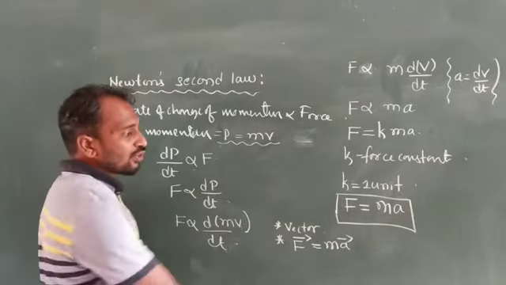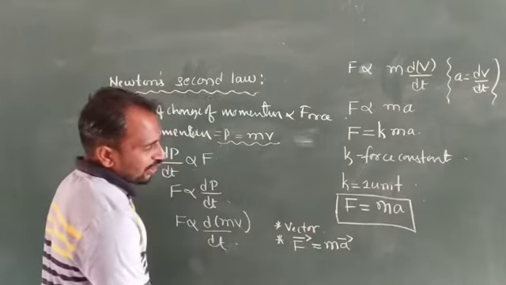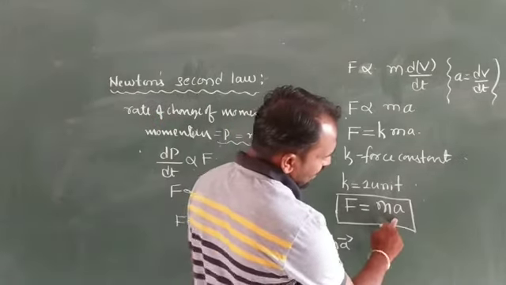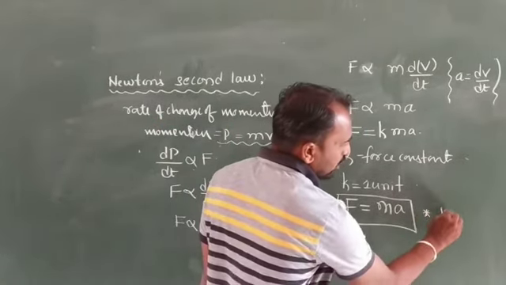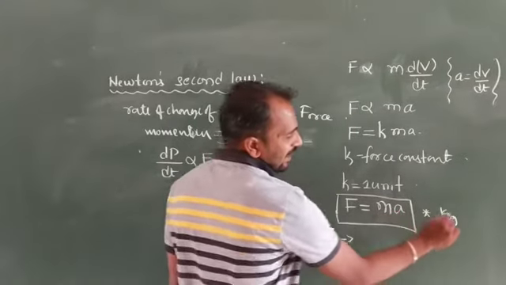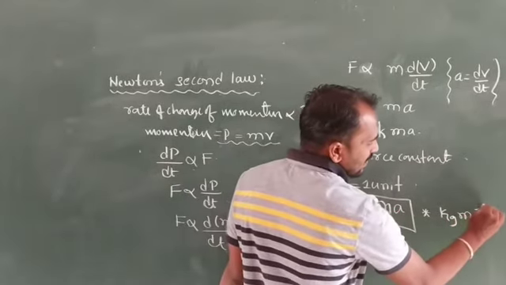And the SI unit of force. Generally the SI unit of mass is kg and acceleration is meter per second square.